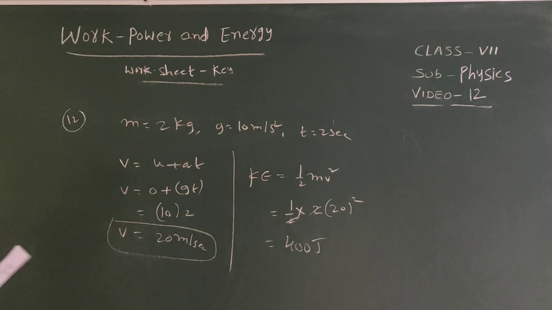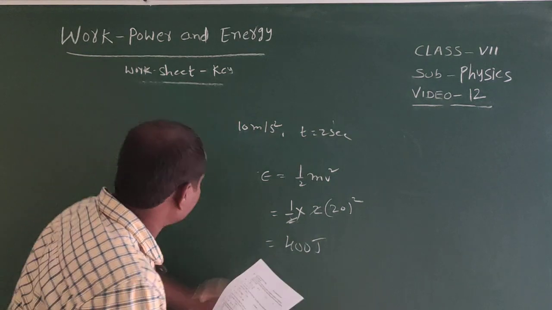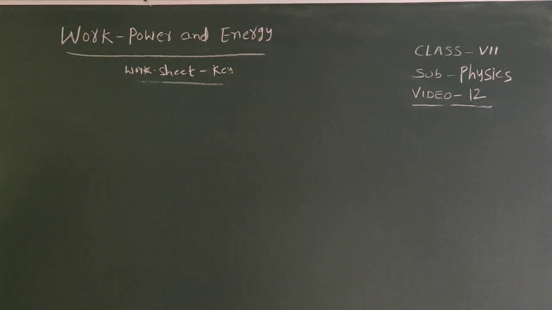Okay, next, 14th one. A bullet of mass 30 grams is moving with a speed of 400 meter per second, penetrates 10 centimeters into the mud wall. The average force exerted by the wall on the bullet is.